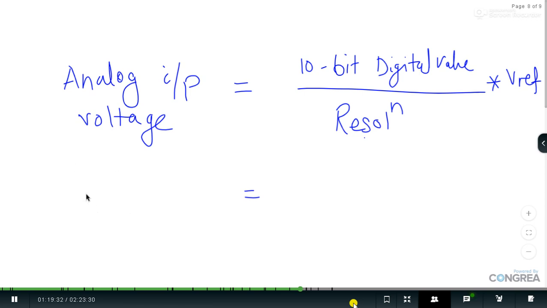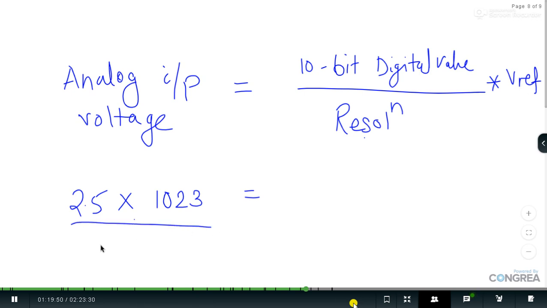So suppose, as I asked you the question, 2.5 volt is the voltage which I have given, multiplied by resolution; we can take this value as 1023, that is 2 raised to n minus 1, divided by this V reference voltage value.